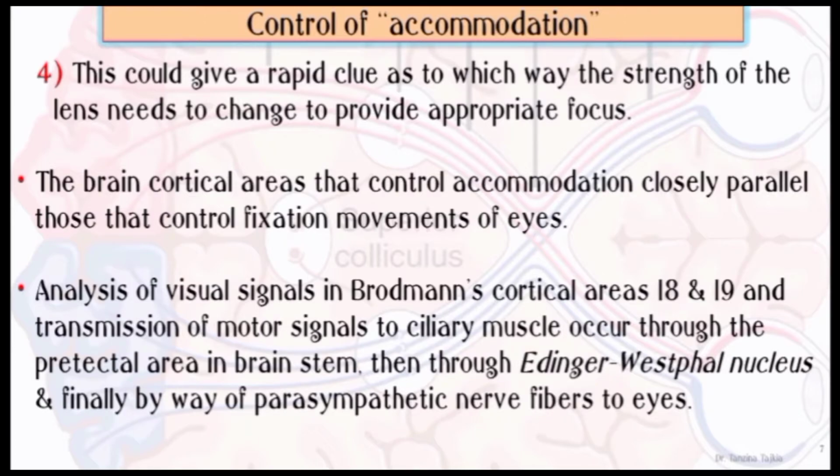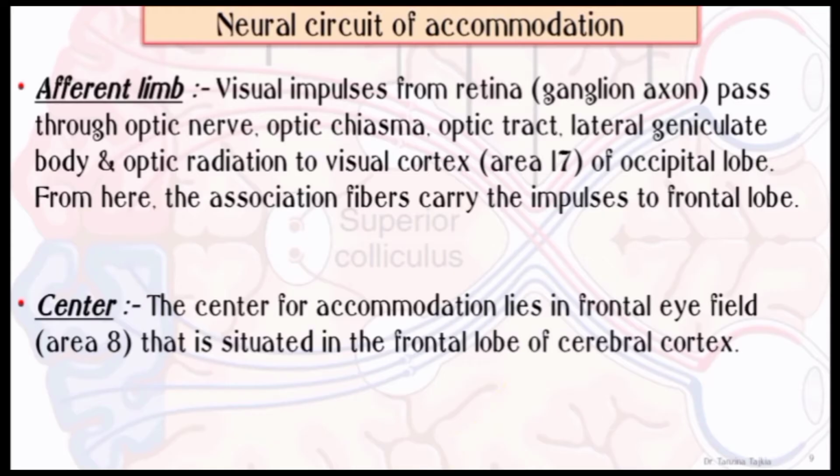Analysis of visual signals in Brodmann's cortical areas number 18 and 19, and transmission of motor signals to the ciliary muscle, occur through the pretectal area in the brainstem, then through the Edinger-Westphal nucleus, and finally by way of parasympathetic nerve fibers to the eyes. The neural circuit of accommodation.